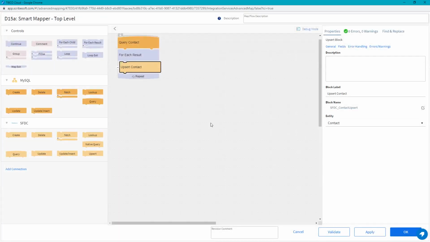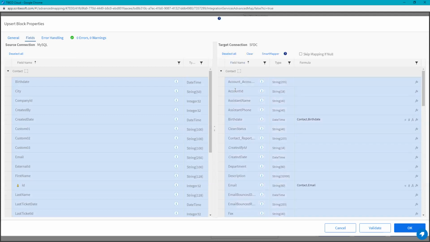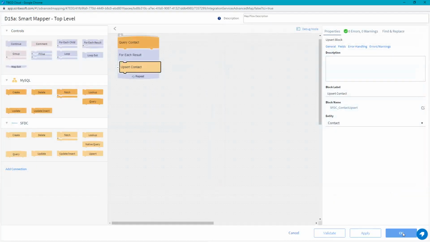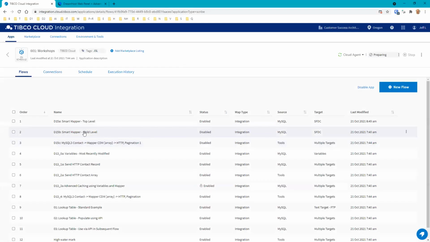So basically, it's pretty straightforward. You just select on the left-hand side which one you want to do, select all on the right, and then do Smart Mapper, and then you're good to go. You can also clear this out and start over again too. But now let's see what it looks like for a child entity.